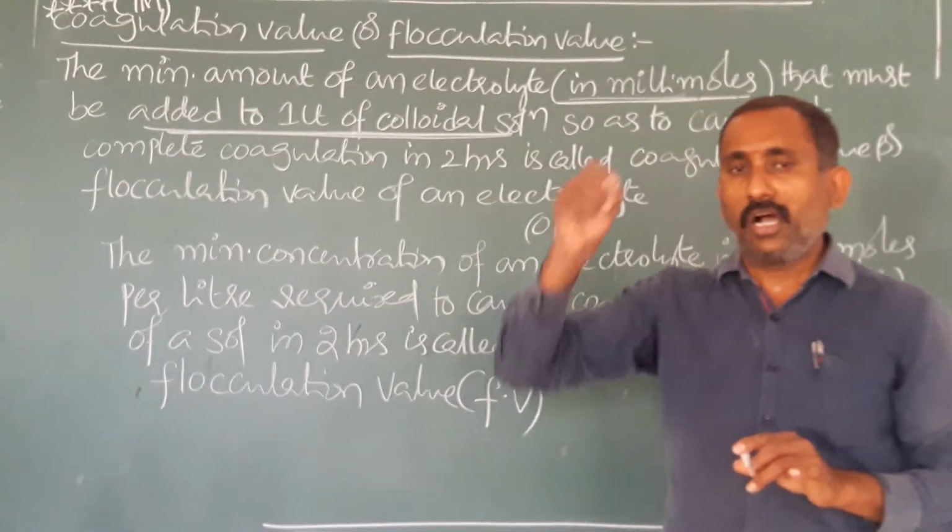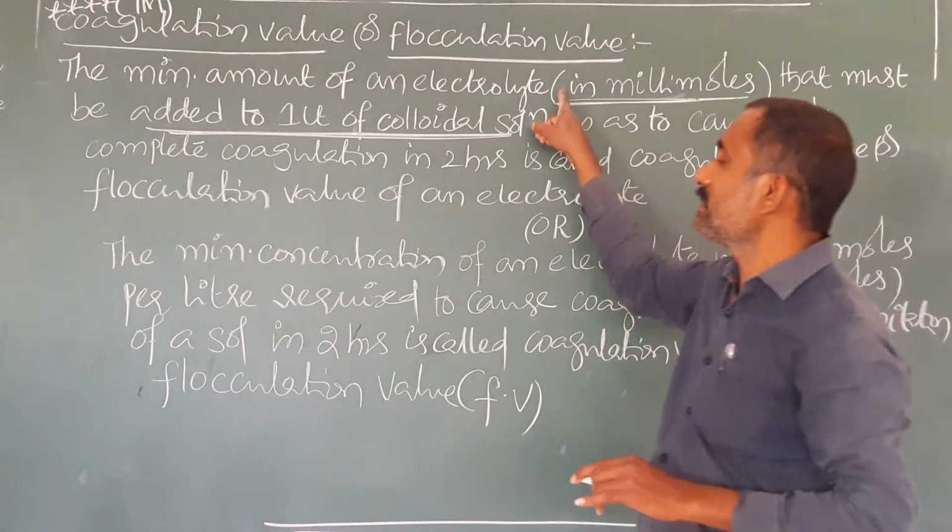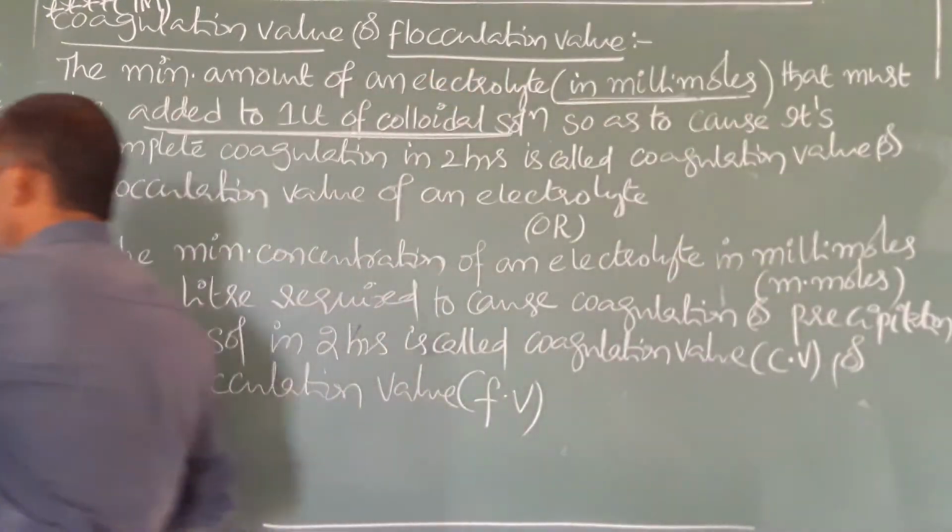While solving problems, these two are the key points. In order to cause coagulation of 1 liter of colloidal solution, how many millimoles should we add? That added number of millimoles is nothing but the coagulation value.